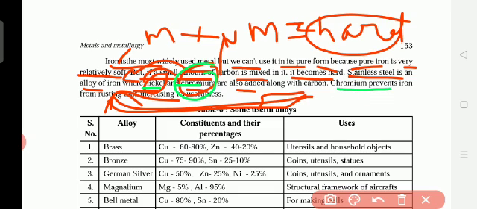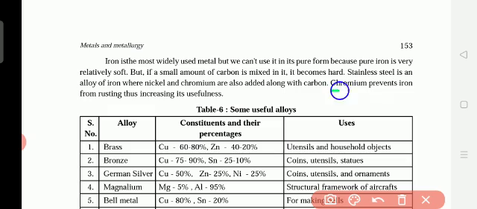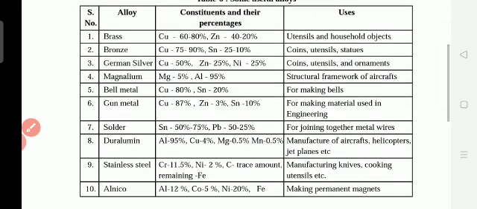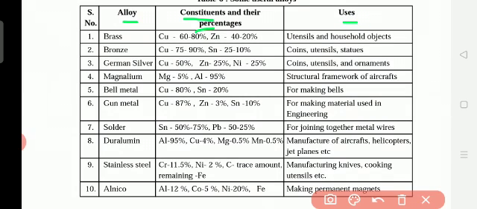Chromium prevents iron from rusting. So chromium prevents from what? From the rusting. Prevents means stops, and it increases its usefulness. Here are some useful alloys they have given. Constituents means after mixing we cannot separate them, so they are called constituents, along with their percentages and uses.